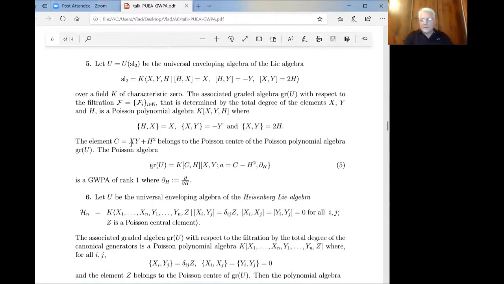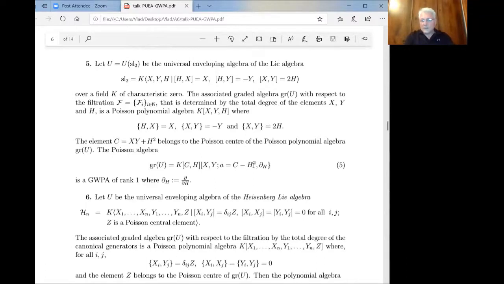And then the image of the Casimir, which is this one, is quadratic, because of course the Casimir in SL2 has linear terms, but when we take its graded image, the linear terms disappear. Using this Casimir, you can write down this Poisson algebra as a generalized Weyl Poisson algebra in this fashion.